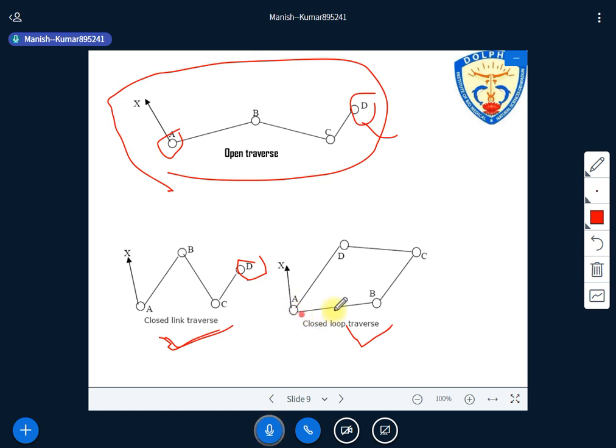This is a closed loop traverse. It means you are starting from one point, and after conducting all the traverse activity, you end at the same point where you started. That is called a closed loop traverse. Is the concept clear to all of you? Yes, sir, it's clear.